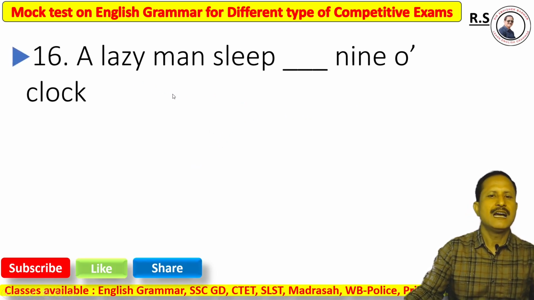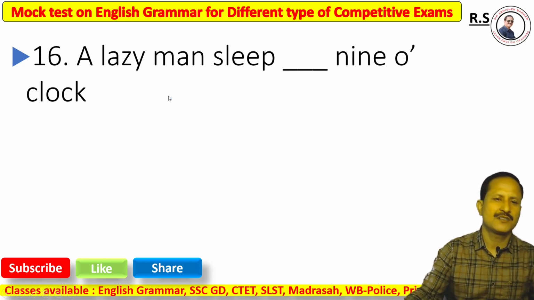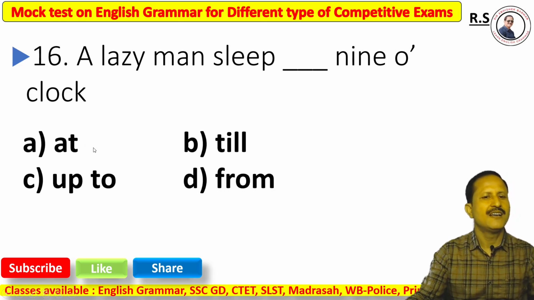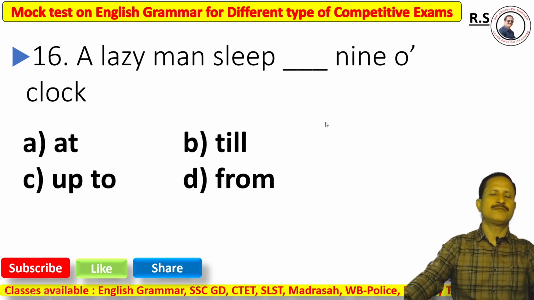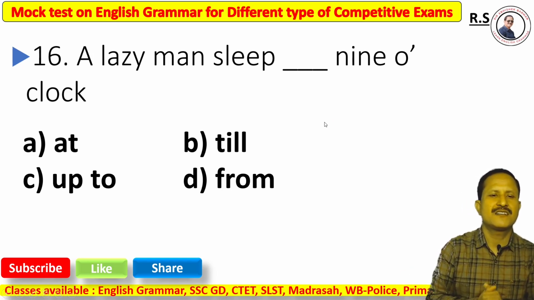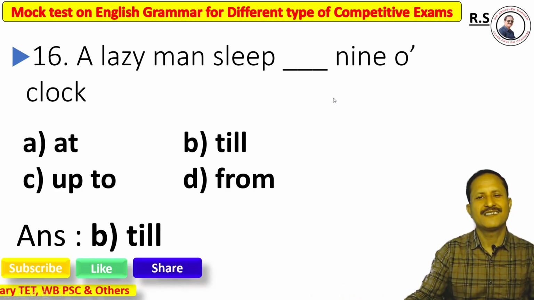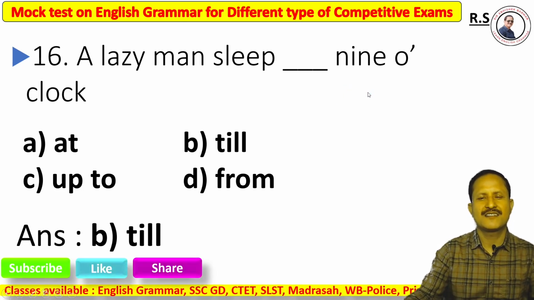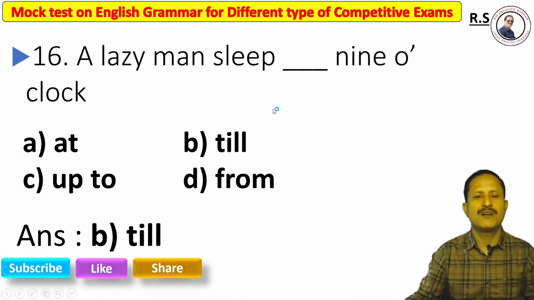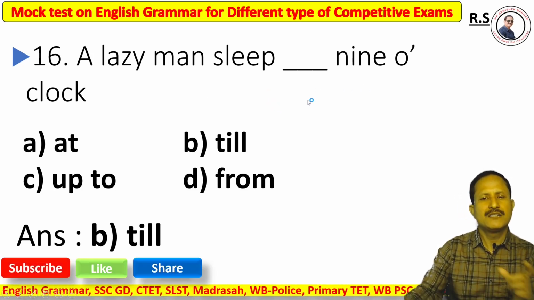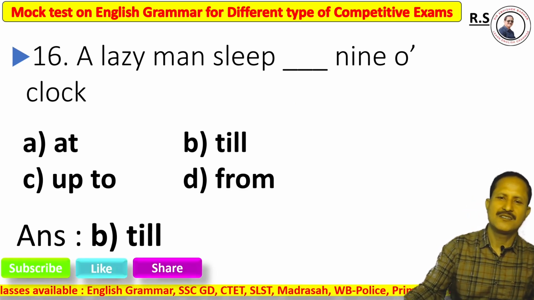Question number 16. A lazy man sleeps dash 9 o'clock. Option A, at, option B, till, option C, up to, option D, from. The 100% correct answer is option B, till. This is a special case when we use a time. We must use till.